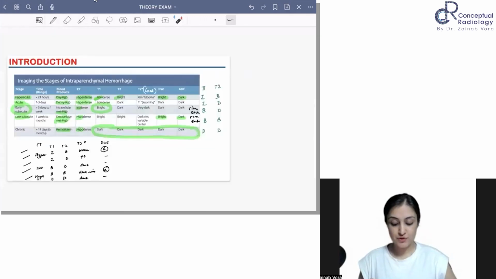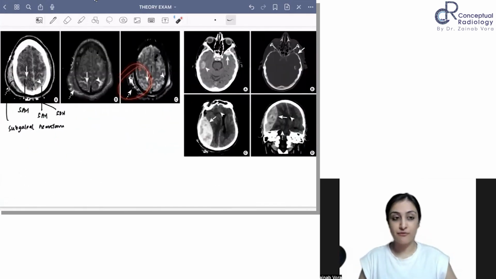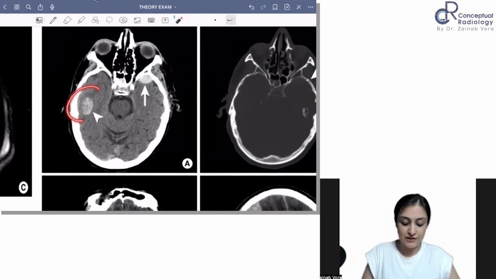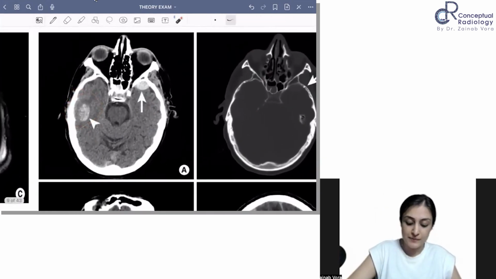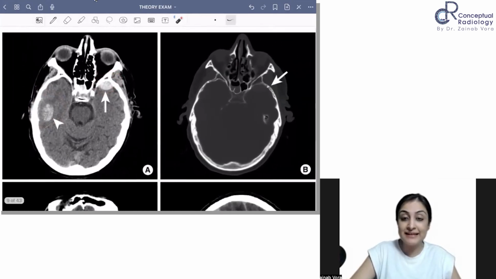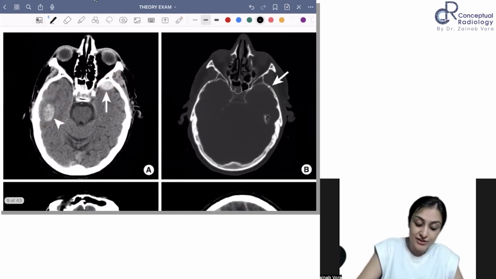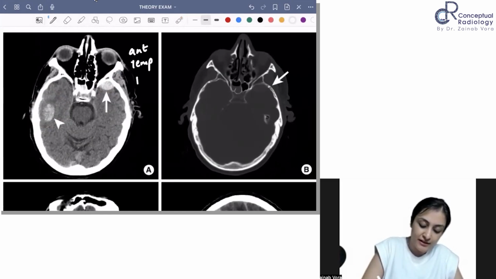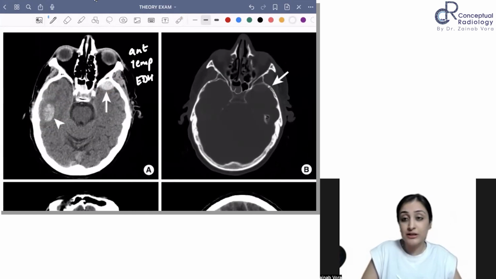So this is a case of traumatic SAH. Look at this case. What do you see here? There is a hemorrhagic contusion, and what is this? This is an anterior temporal EDH, very common site of an EDH, right? So remember, this is a very common site, anterior temporal extradural hematoma.